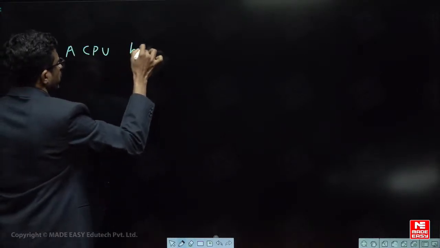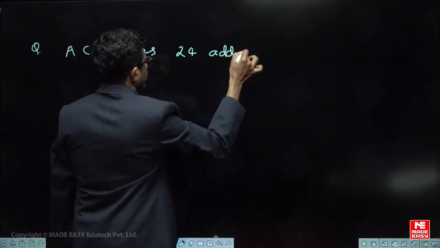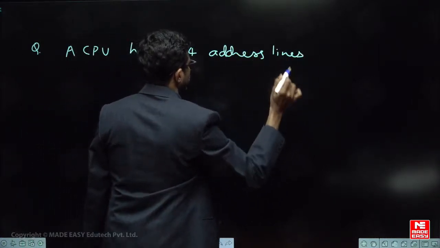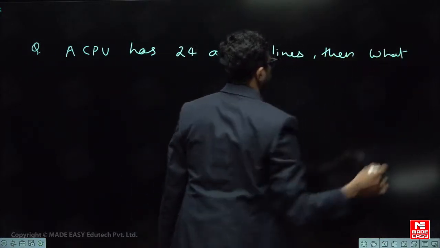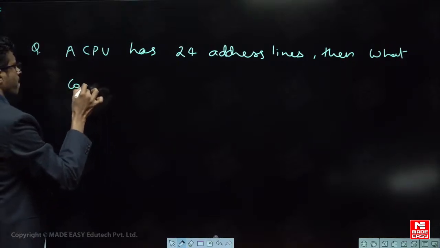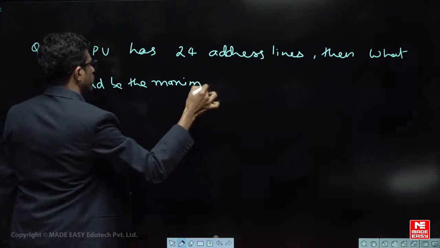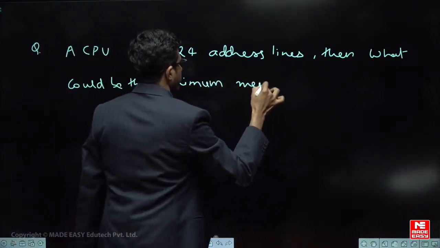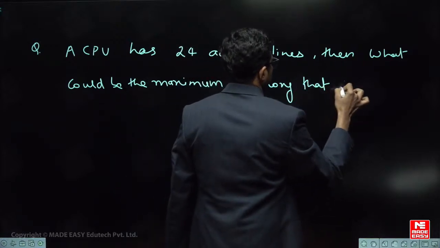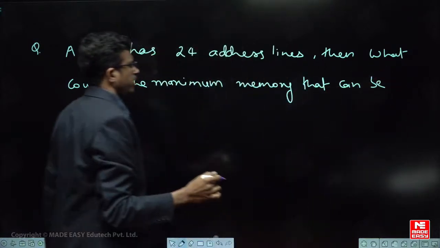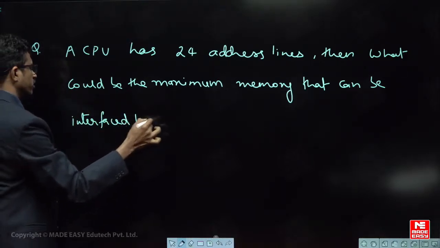A CPU has 24 address lines. What could be the maximum memory that can be interfaced to it?